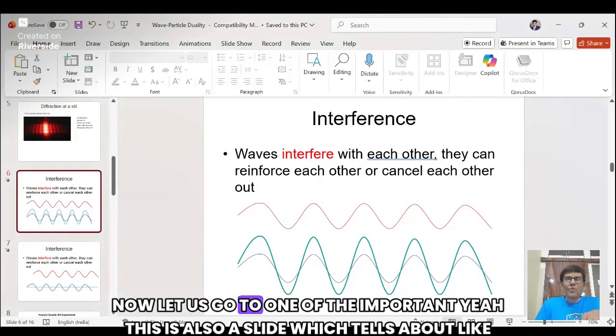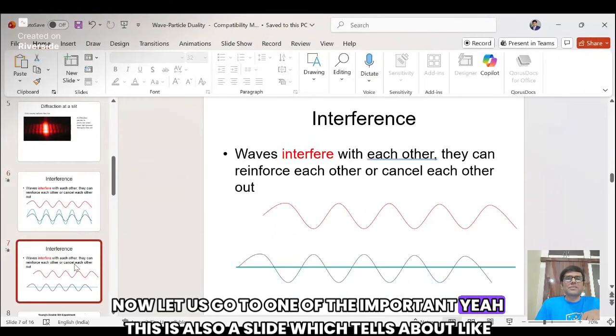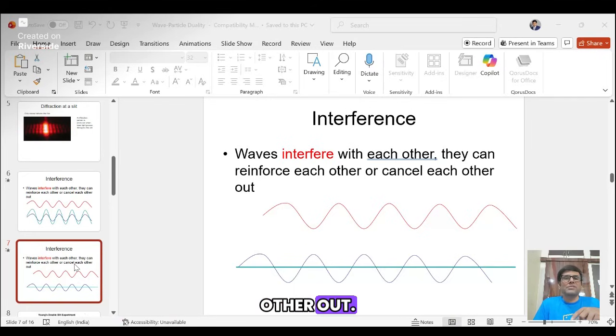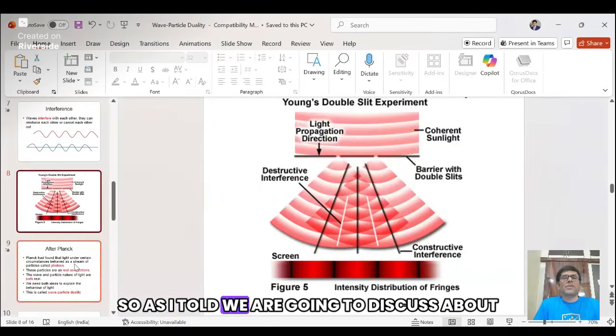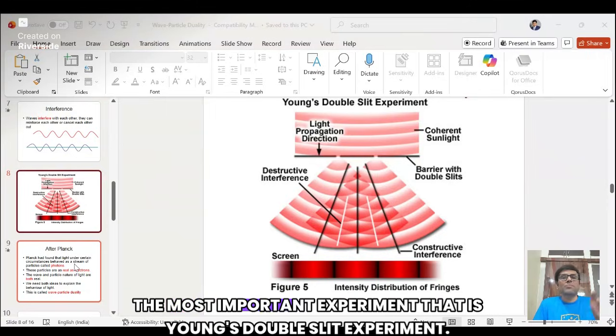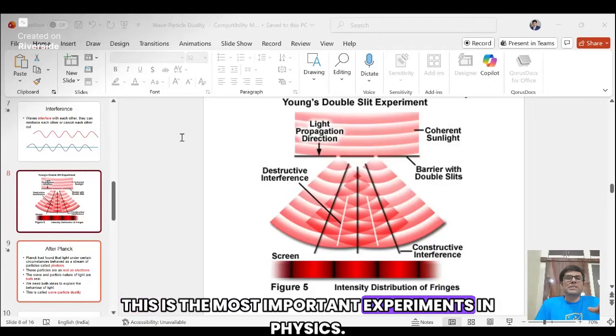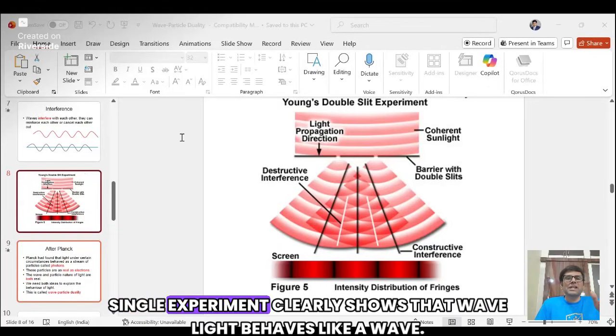Now let us go to one of the important slides, which also tells about how waves interfere with each other, and they can reinforce each other or cancel each other out. As I told, we are going to discuss the most important experiment, that is Young's double slit experiment. Right? This is one of the most important experiments in physics. A single experiment clearly shows that light behaves like a wave.